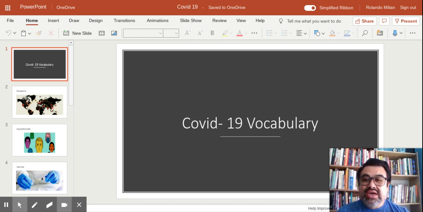Today's vocabulary words come from the virus that is attacking the entire planet. So, this vocabulary will be COVID 19 vocabulary used for the coronavirus.